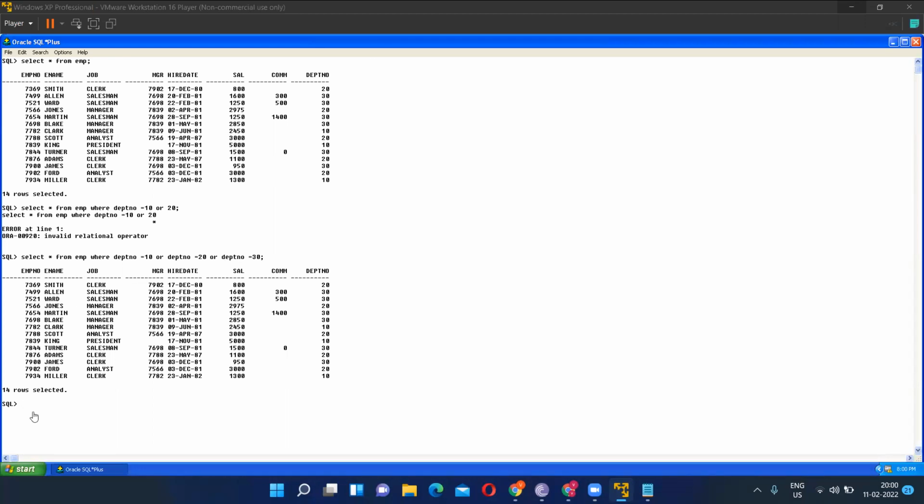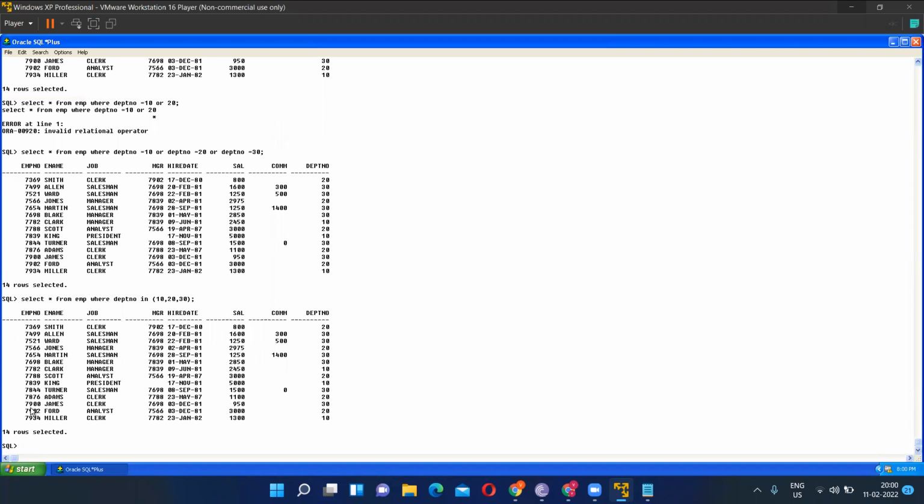Yes. So instead of writing OR, there is an operator called IN. That is called the list operator. What will we write? Select star from EMP where department number in, and then you have to give a small bracket. You have to write 10, 20, 30. You have to close this bracket, give a quotation, and then enter. Are you able to understand what is the difference?